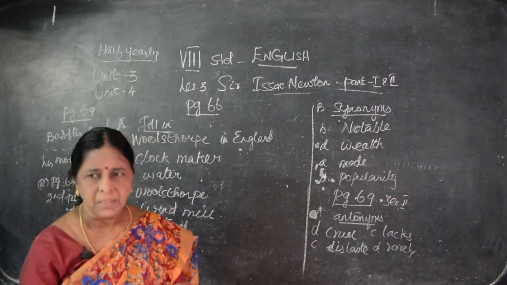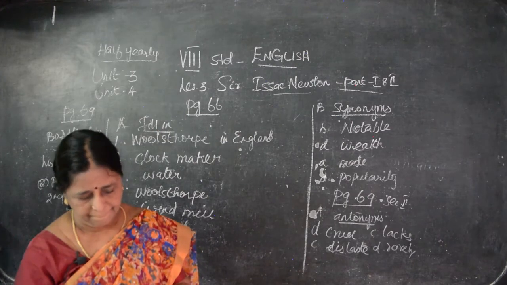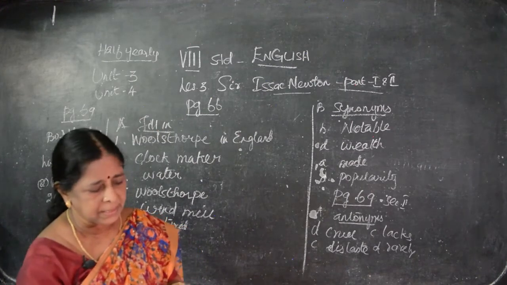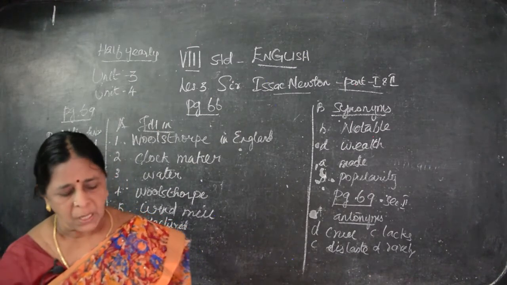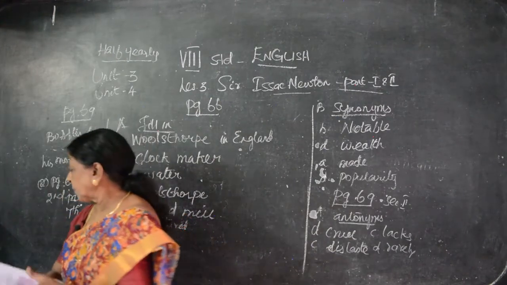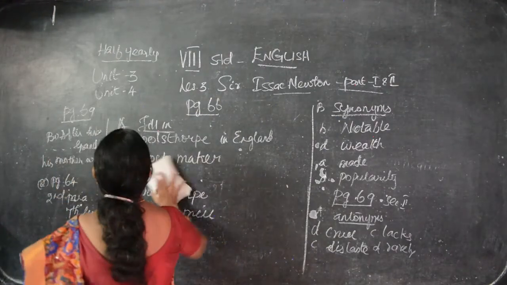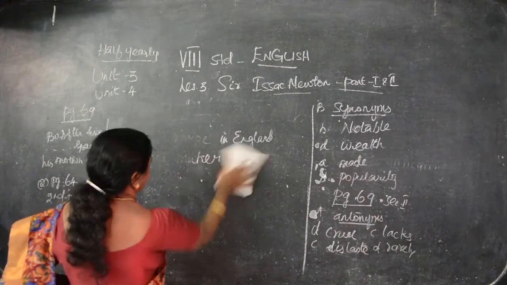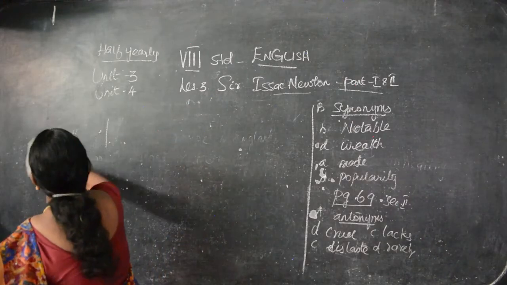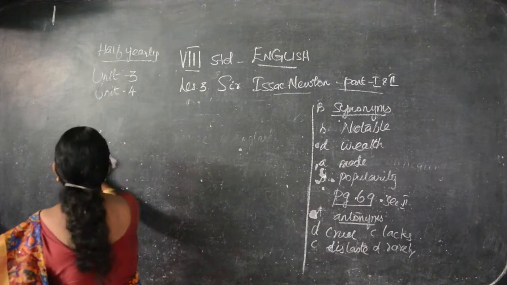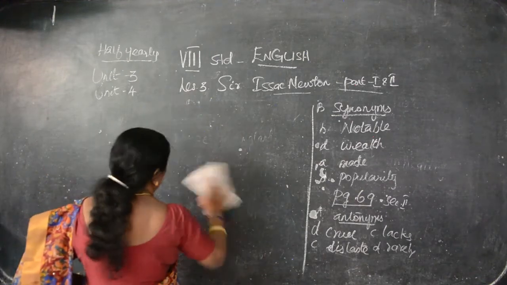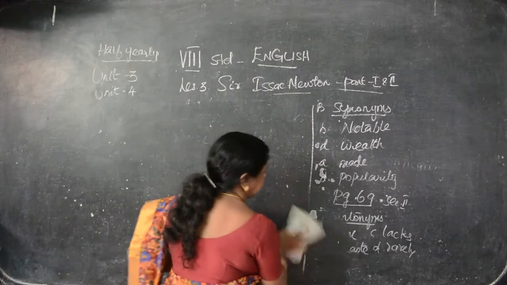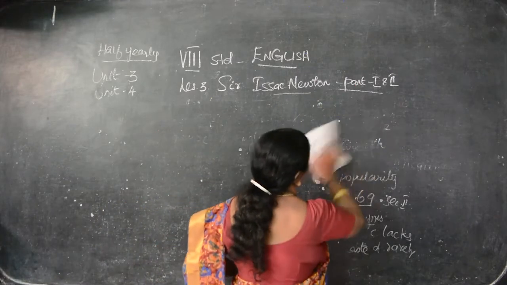Now we have to go for the third one. Third answer, that is, how did the young boy find the strength of the wind? So let me rub the board and write. We have to go for the other question and answers. Maybe you would have got a doubt in this. Let me say again what the question and answers are.